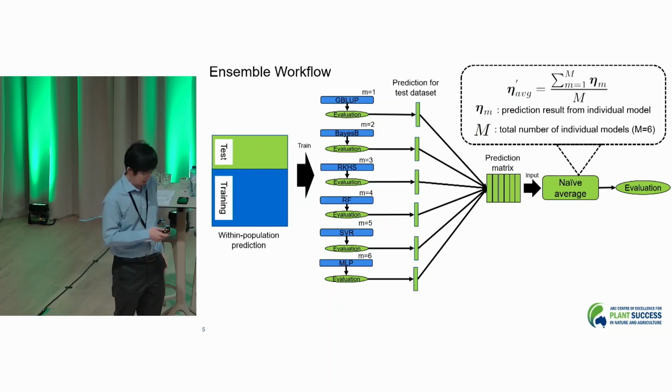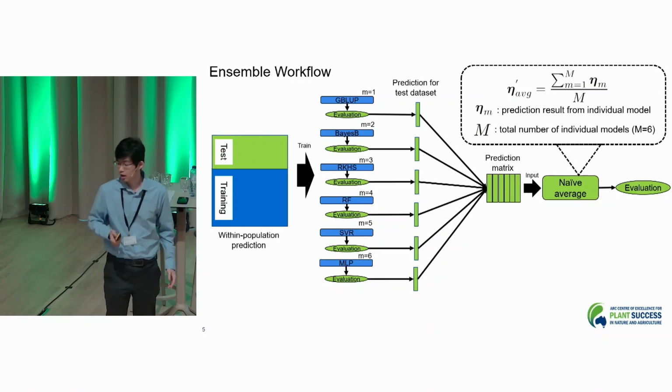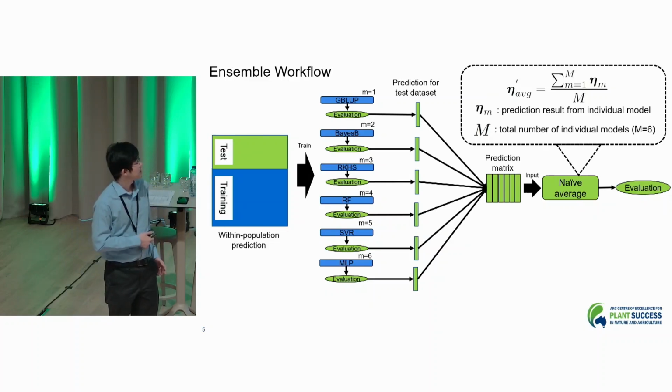After that, we get the predicted phenotypes from each of the single models for the test dataset, and they are aggregated into one prediction matrix, which is used as an input for the ensemble approach. In terms of algorithm, we use one simple approach called the naïve averaging method, which simply takes all the prediction results from each of the single models and averages them with the same weight.